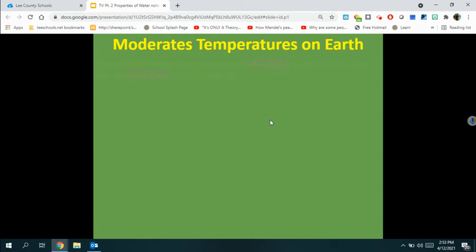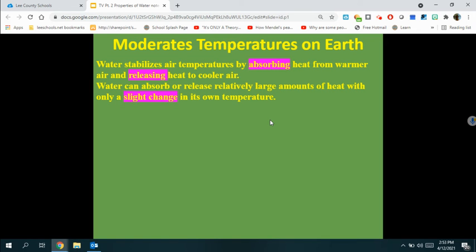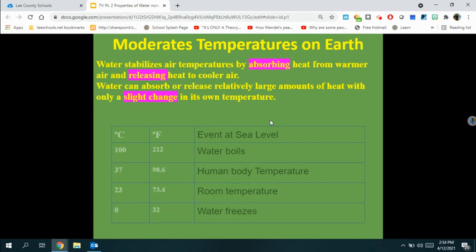Moderate temperatures on Earth. Water stabilizes air temperatures by absorbing heat from warmer air and releasing heat to cooler air. Water can absorb or release relatively large amounts of heat with only a slight change in its own temperature.